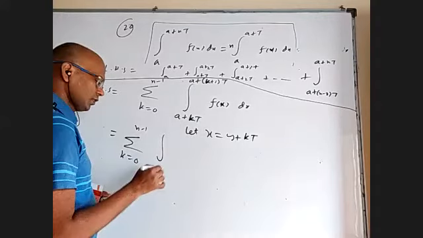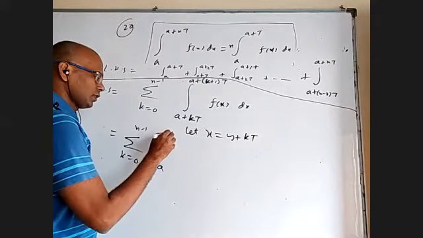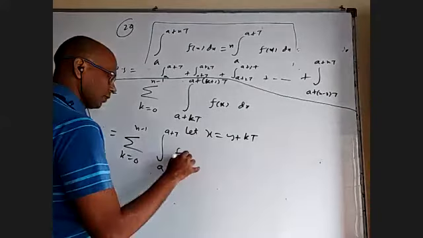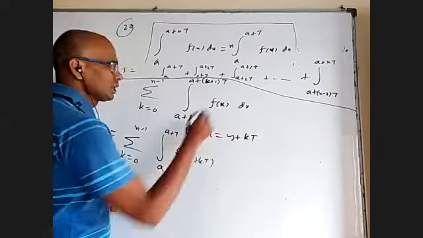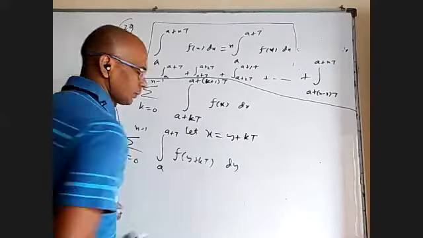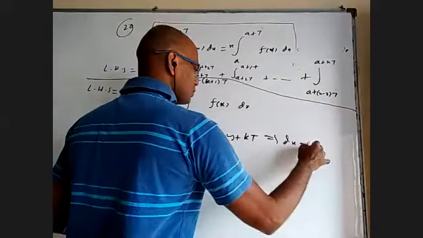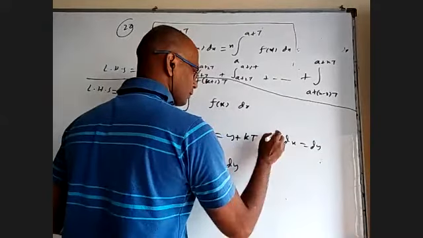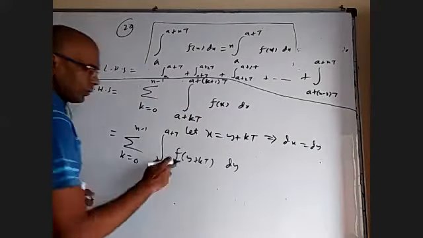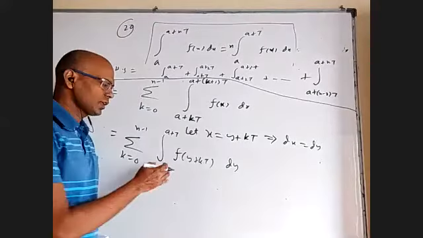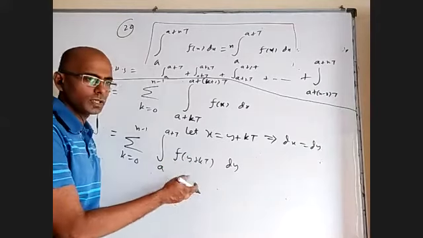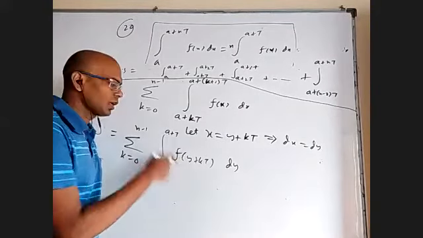the lower limit will be A, upper limit will be A plus T. It will become f of y plus kT. And dx is same as dy. Implies that dx is equal to dy. But according to periodicity definition, whether you take f of y plus T or y plus 2T or y plus 3T, all are f of y only.